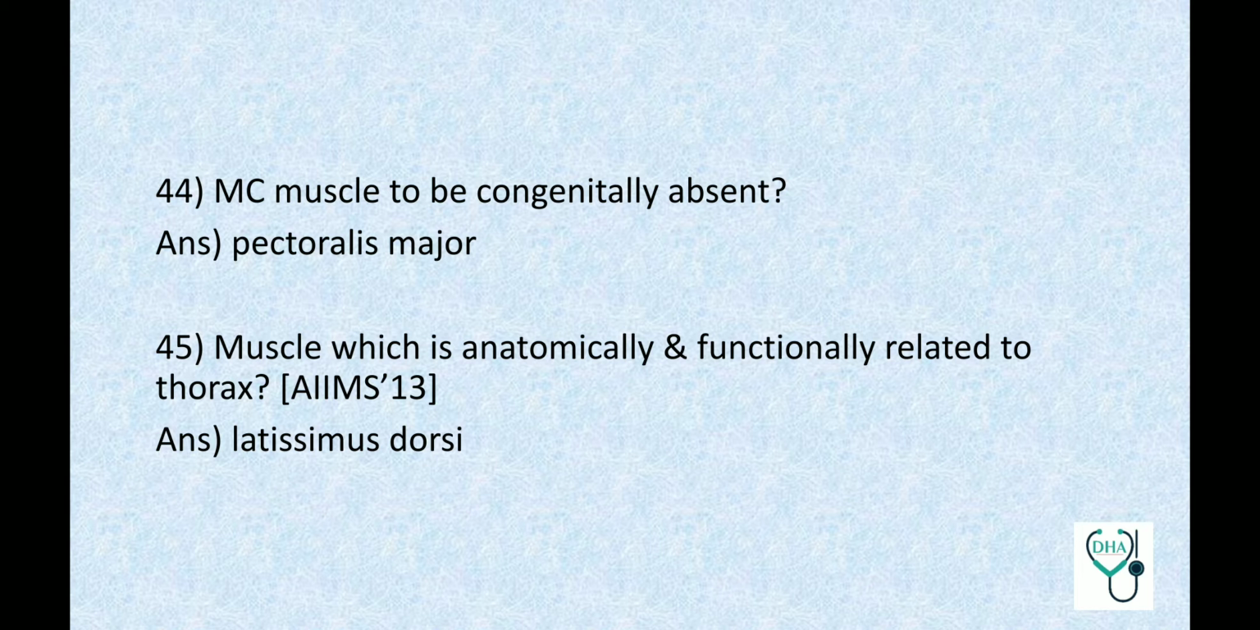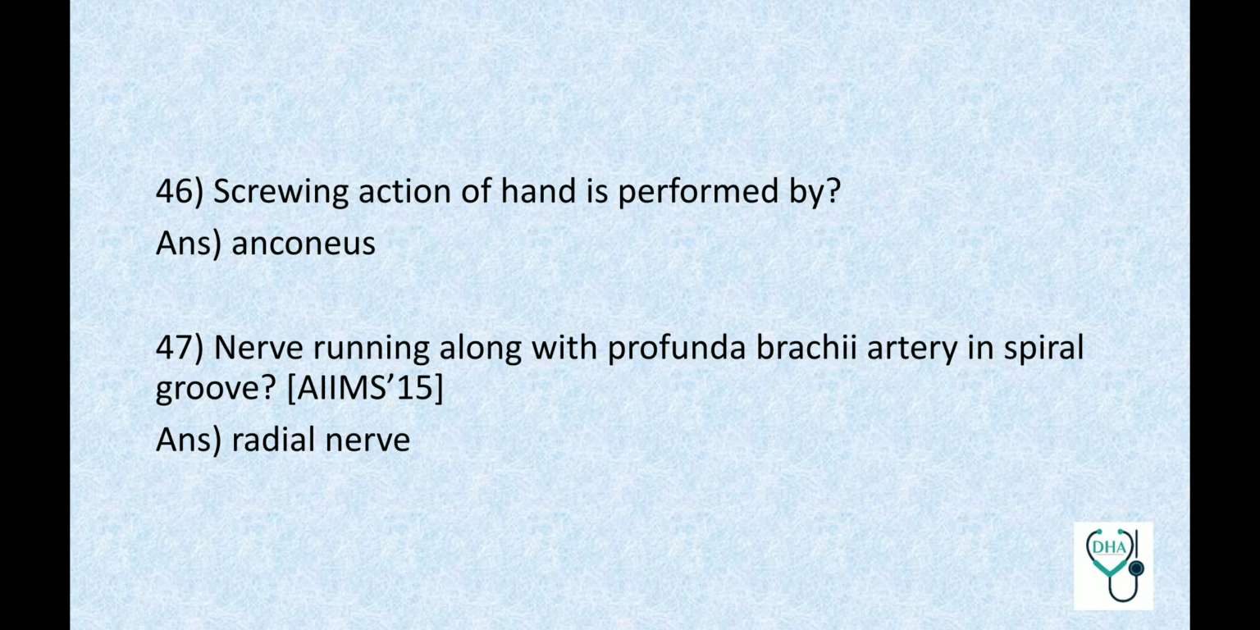Most common muscle to be congenitally absent? Pectoralis major. Muscle which is anatomically and functionally related to thorax? Latissimus dorsi. This is a previous AIIMS question. Screwing action of hand is performed by anconeus.